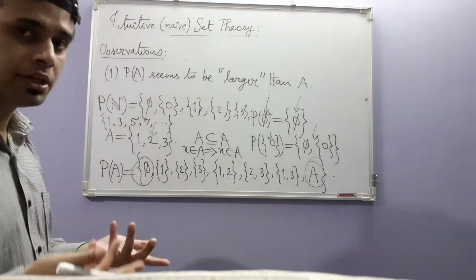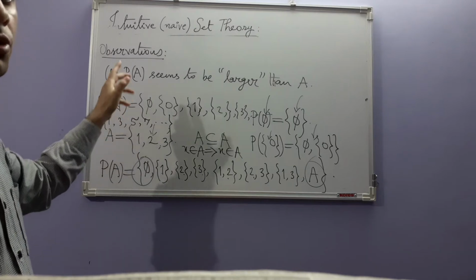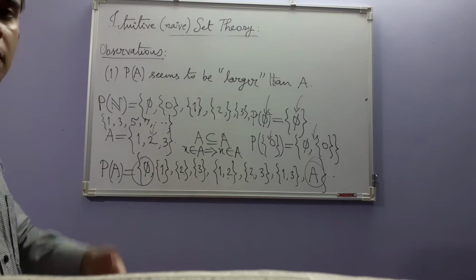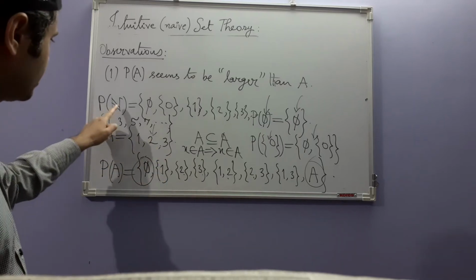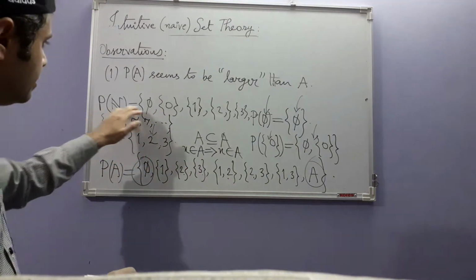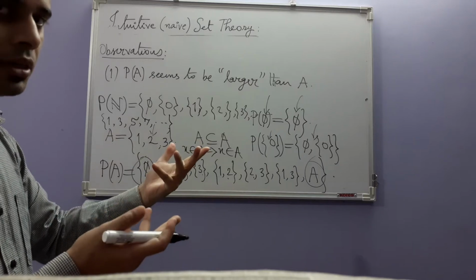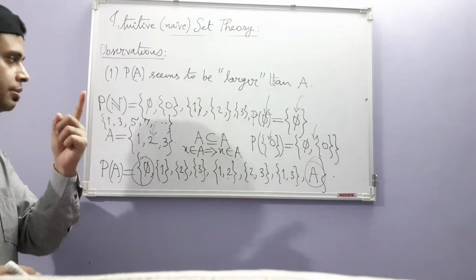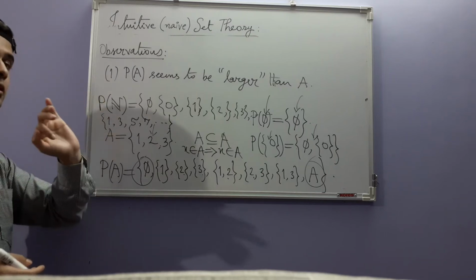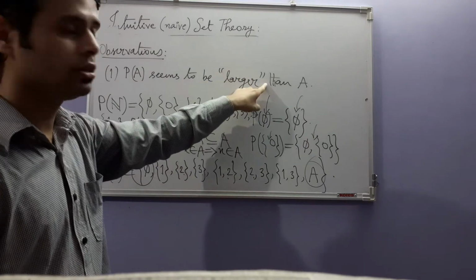The set of all even integers, in fact, it has another interesting subset, the set of all prime numbers. So like that, there are infinitely many infinite subsets also. So for N, P(N) is extremely large. However, N itself has infinitely many elements. P(N) also has infinitely many elements, but still, in a sense, P(N) is larger than N. That's why I have put this within quotes.